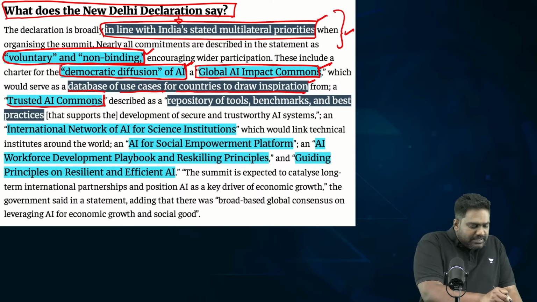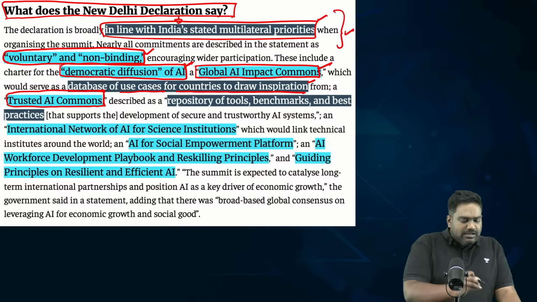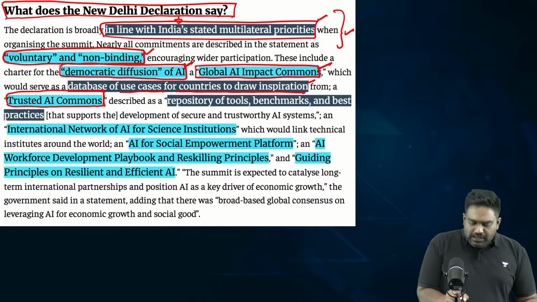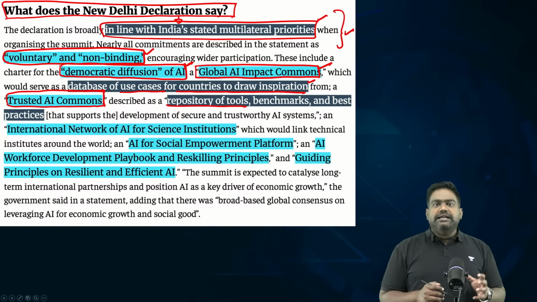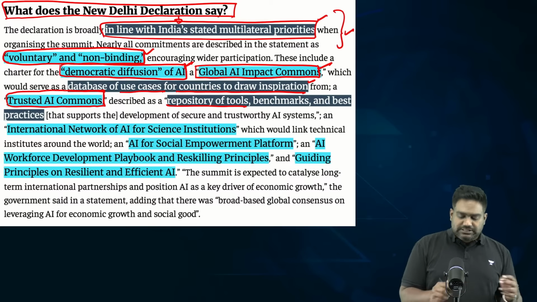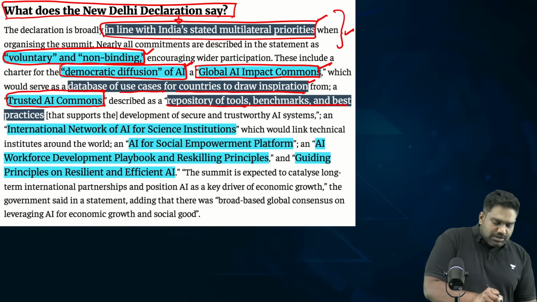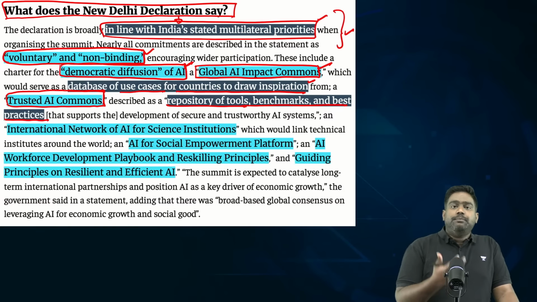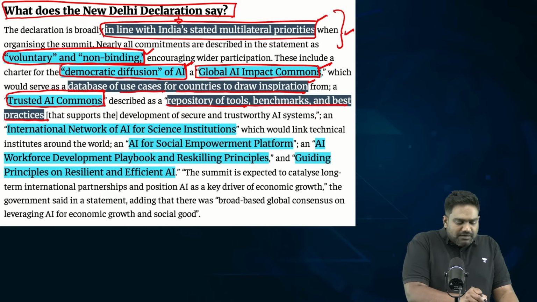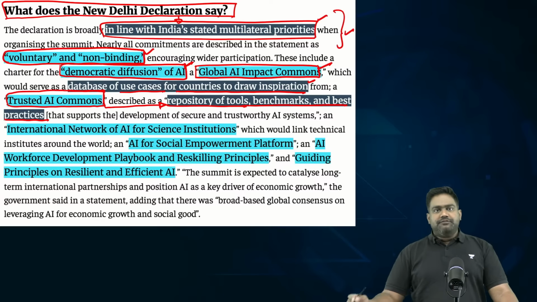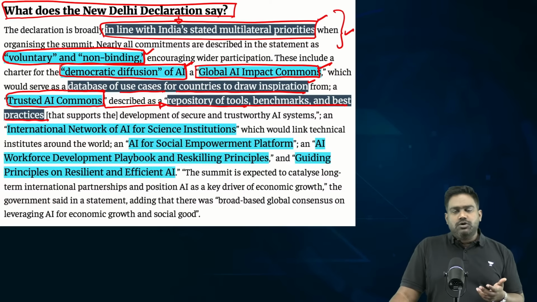Then the countries have agreed to set up a trusted AI commons. This would be a repository, again a sort of database, of all the tools, resources that are required, the standards and benchmarks and best practices, which countries can try to follow and replicate. Let's say leading powers like US or UK have championed new models of artificial intelligence and its applications.